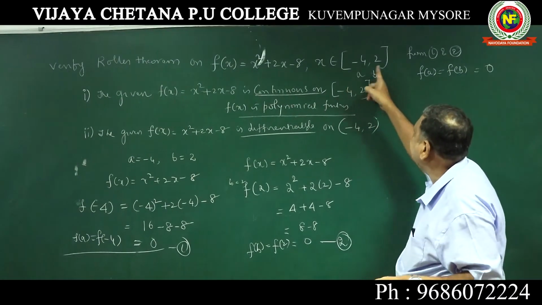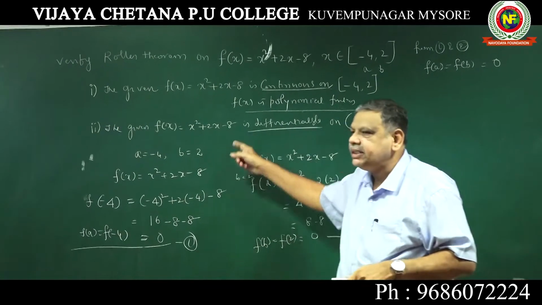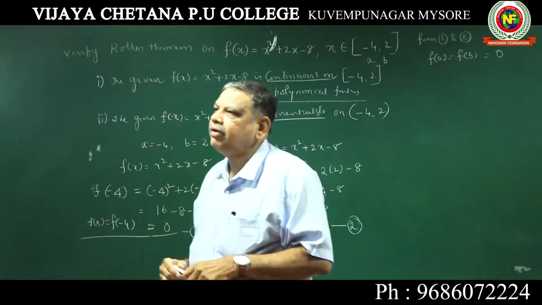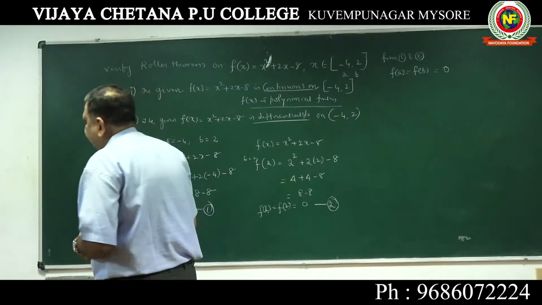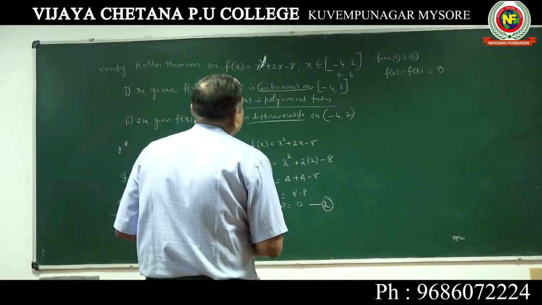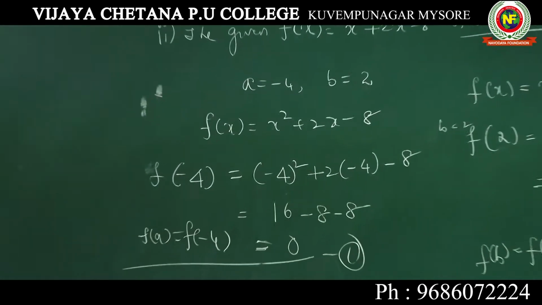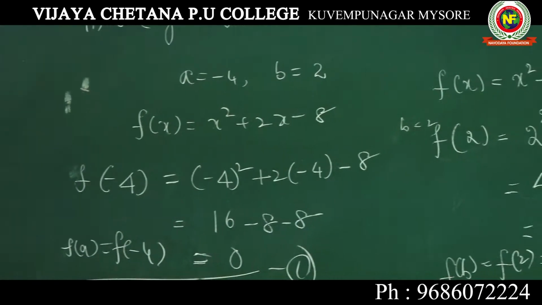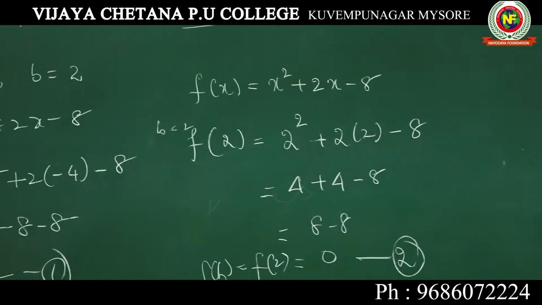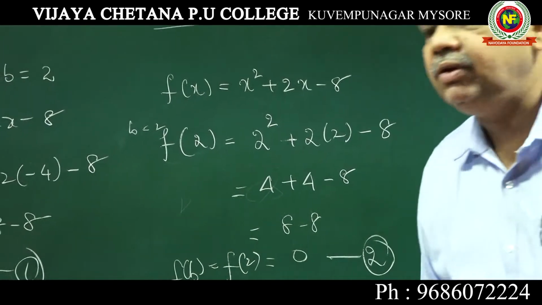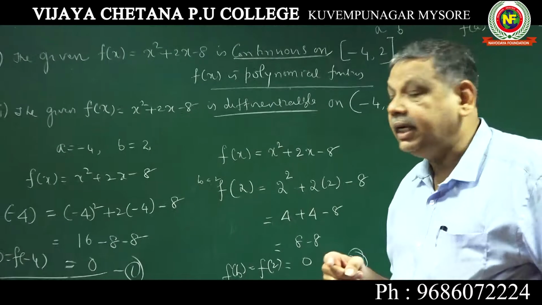A is this. B is this. f of x is given. Check whether f of A is equal to f of B. This is also one of the required conditions to be proved for Rolle's theorem. Next, you should write there exists C between this interval such that f dash C is equal to 0. That is the thing you should put.